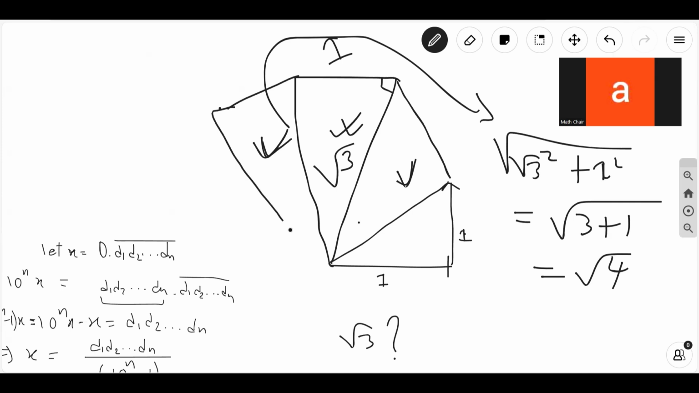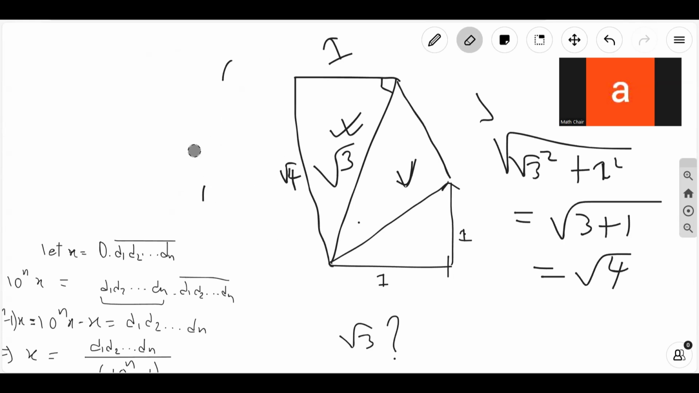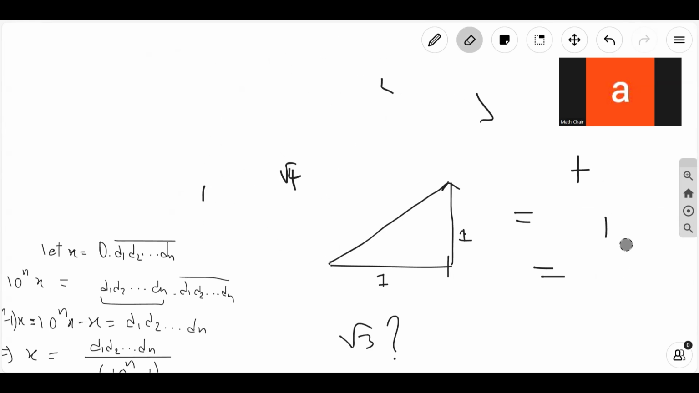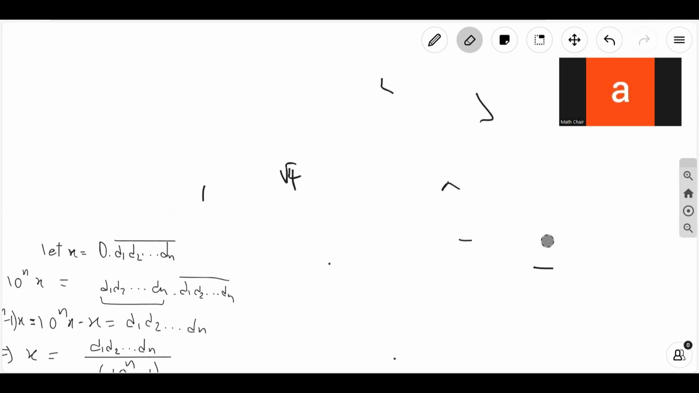I'll attach another line of length 1. This has a length of root 4. So what's this length? This length is precisely root of 4 squared, which is just 4, plus 1. This is root 5. I can do this forever and create every single root of every single integer there is. I can do that. And furthermore, it's obvious that I can create every single integer.